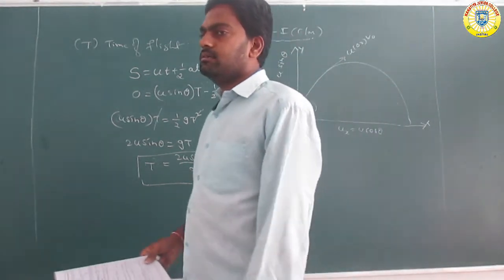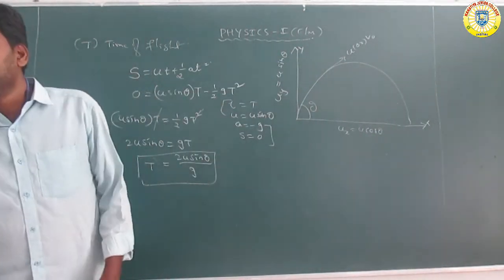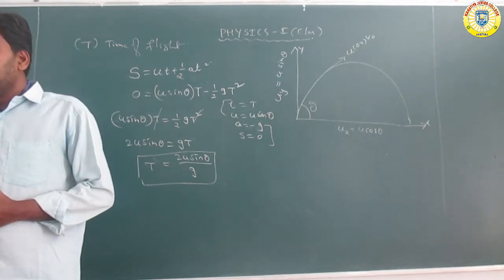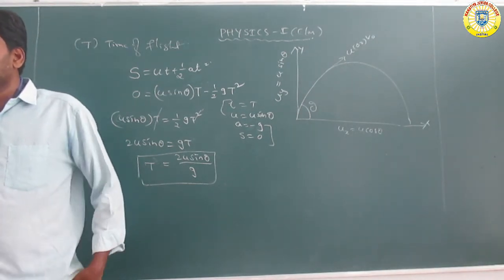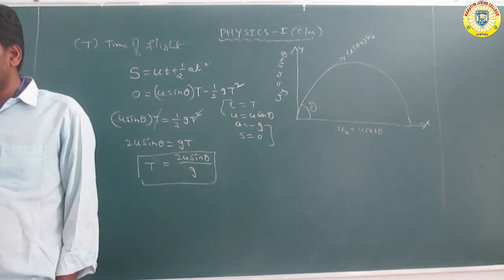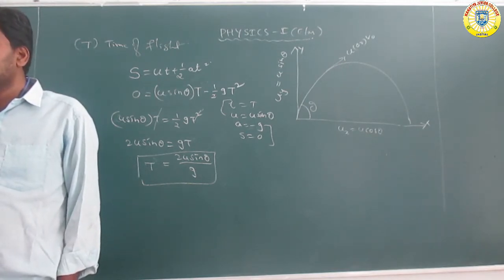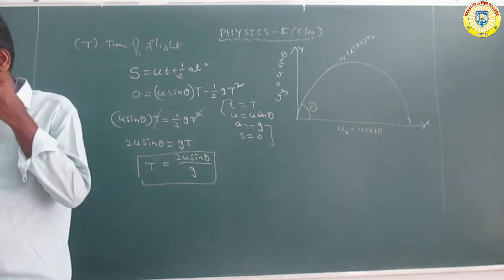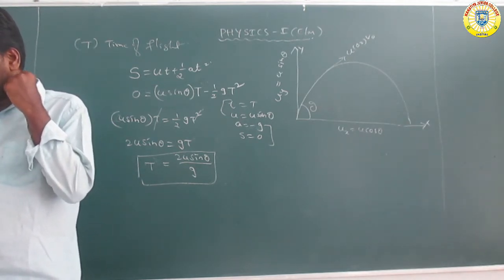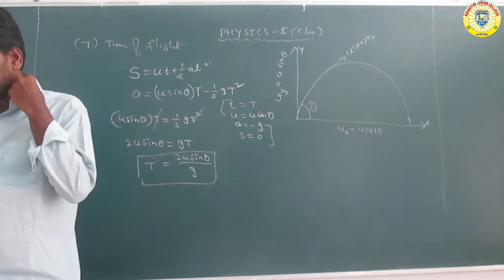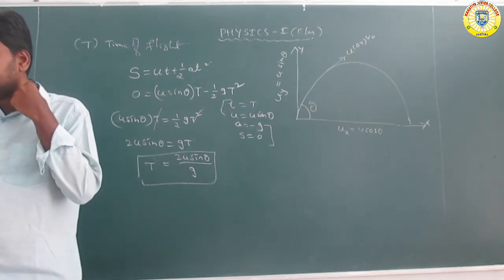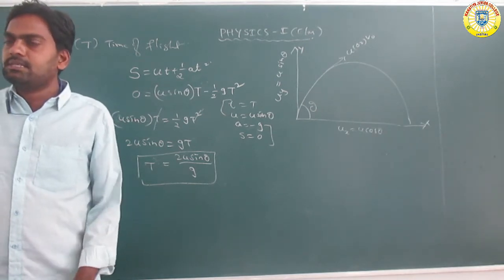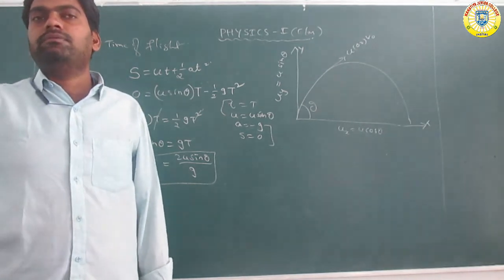It is the total time during which the projectile is in flight. Next, change the paragraph. From